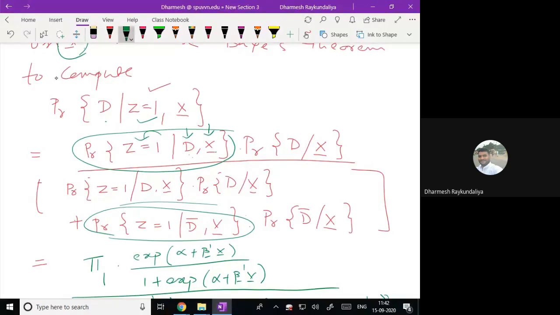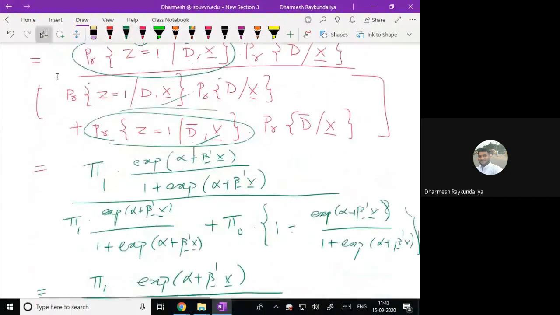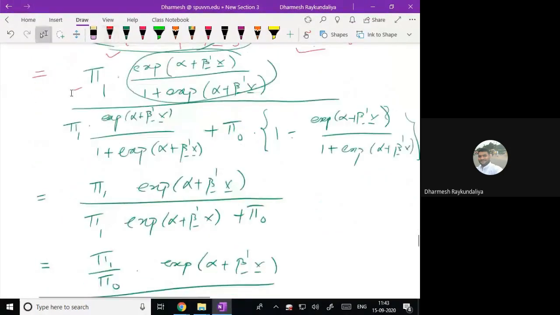Because events are classified into two mutually exclusive cases, either presence of the disease or absence of the disease. So the other probability is for the absence of disease. Now just supply all the values. We know this, we have supplied. And this is nothing but the pi1. This is nothing but the pi0. Sorry, this is the pi0. And this is nothing but 1 minus probability of, because it is a mutually exclusive event.